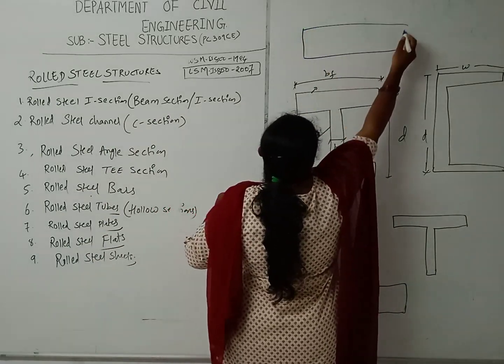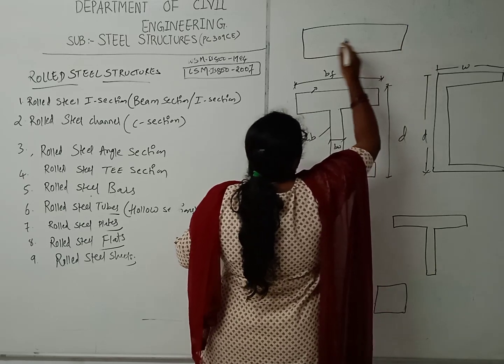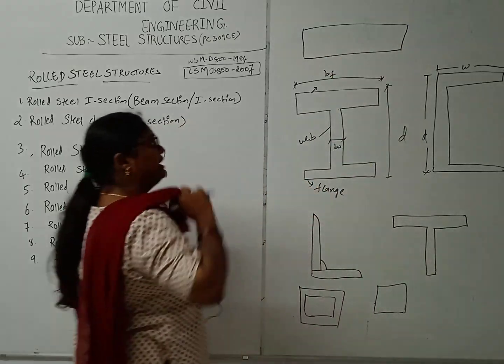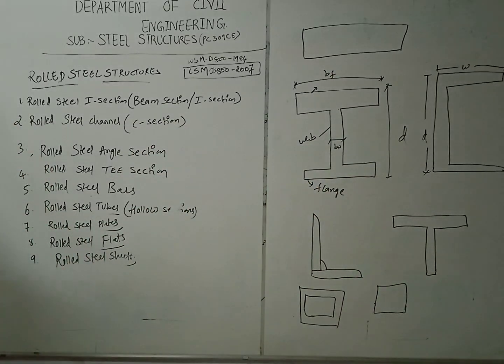Sheets are available in the market like this, and we will cut accordingly. We will be cutting how much portion we require, and we will be getting very large sheets. So we will be cutting it to the amount we require.